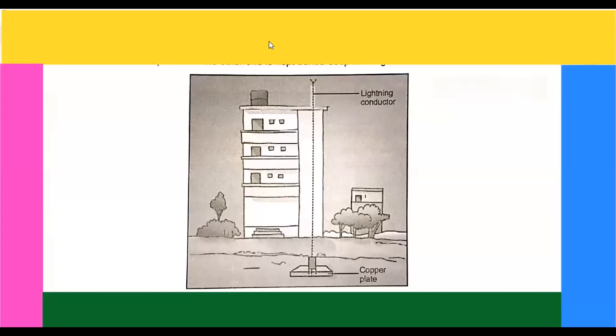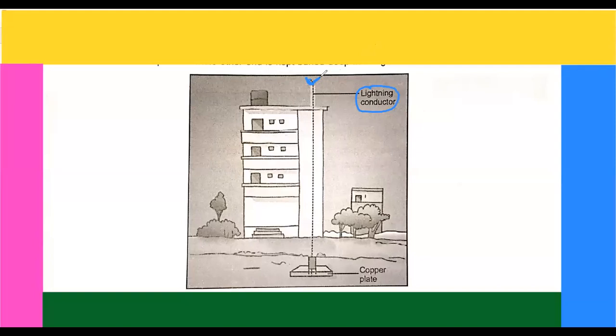You would also have seen this metal conductor for protecting buildings from lightning, right? So how does it work? In a lightning conductor, a comb-like or pointed structure is made in the conductor because from a sharp end, electrons or charge can easily move, right?